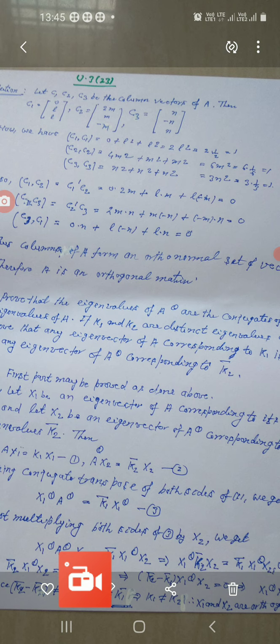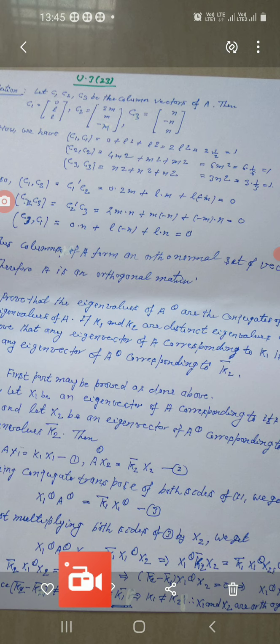Similarly, ⟨C2, C3⟩ is equal to C2 dash into C3. It means this is equal to 2m into n plus m into minus n plus minus m into n, and so you have 2mn minus 2mn, and this is equal to 0.